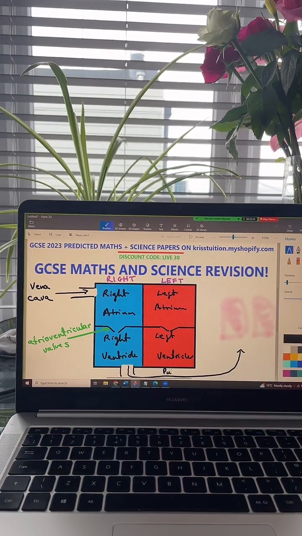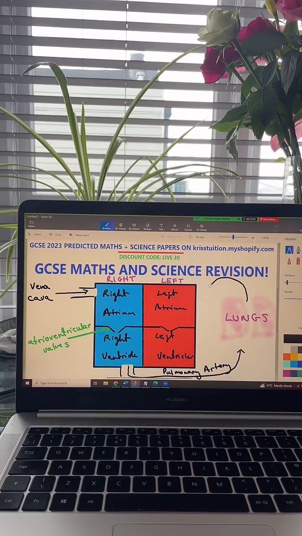So it's the pulmonary artery. Pulmonary meaning to do with the lungs. Artery meaning away, A for away from the heart. So the pulmonary artery takes that blood to our lungs for oxygenation. Okay, they're the site of gas exchange. So by the end of this, the blood is now oxygenated.